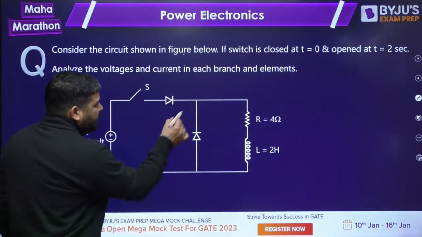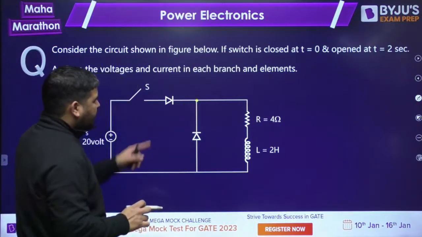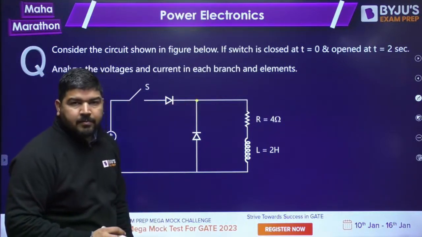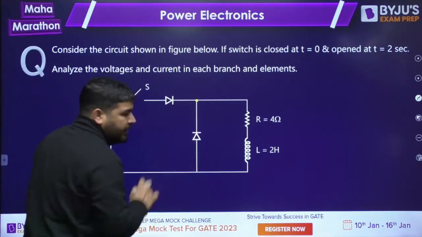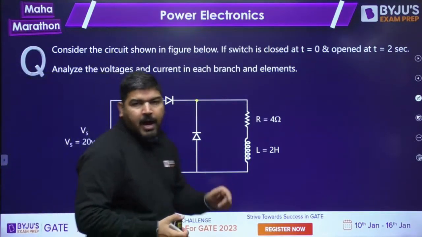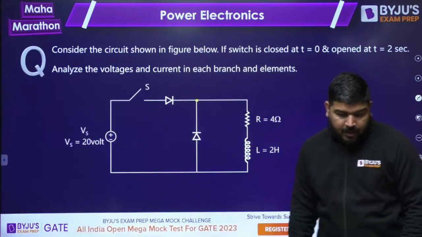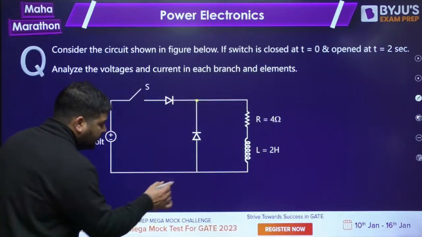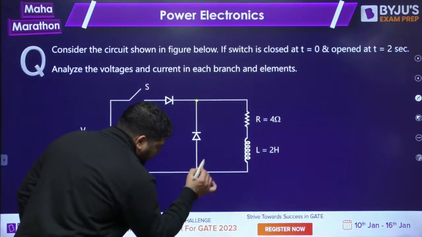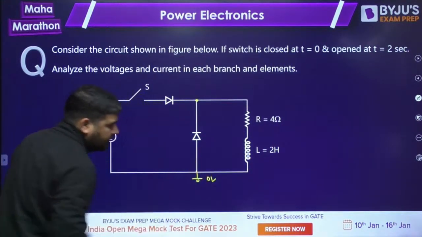You can see that these two diodes are under common cathode configuration. Their cathode is common. Whenever two diodes are under common cathode configuration, the diode which has the highest voltage on anode will conduct. So what you can do is, let's assume that this is 0 volt.